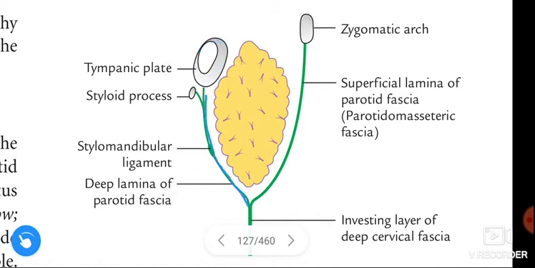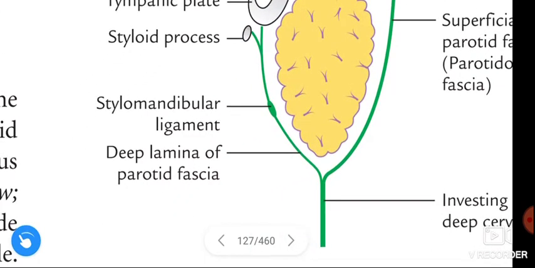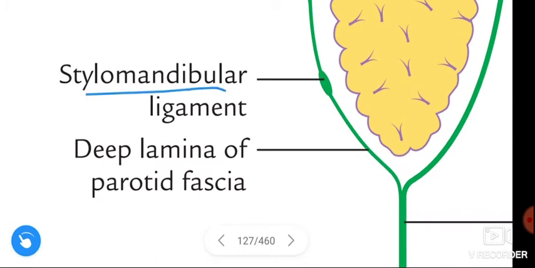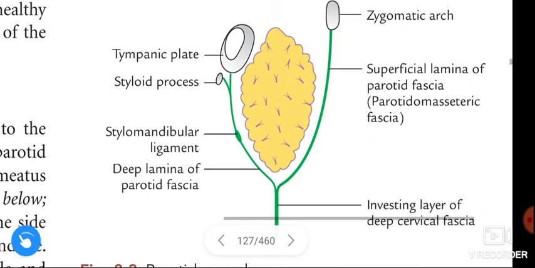At some point, this deep lamina of the parotid fascia thickens to form the stylomandibular ligament, and this ligament separates the submandibular gland from the parotid gland.